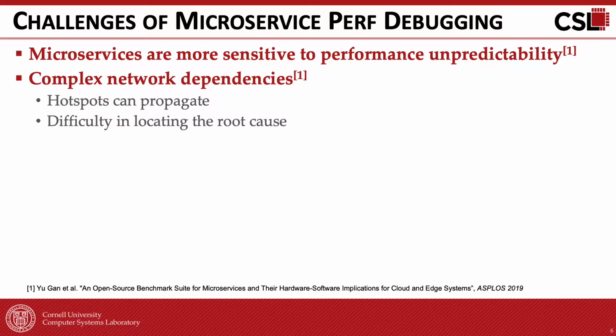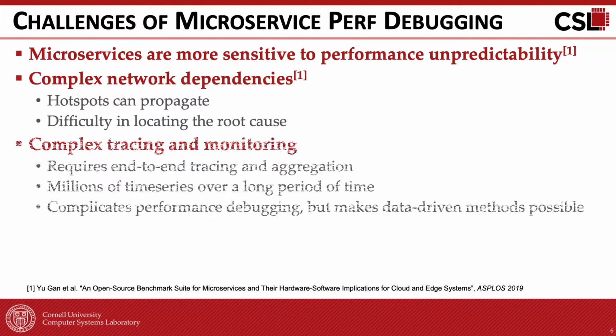Hotspots can propagate through the complex network dependency graph, making both locating the root cause and recovering from the SLO violation difficult. Additionally, large-scale microservices involve many trace points and data aggregation to monitor their behavior. For instance, Netflix sustains 1.2 billion time series of metrics, while Uber monitors around 500 million.